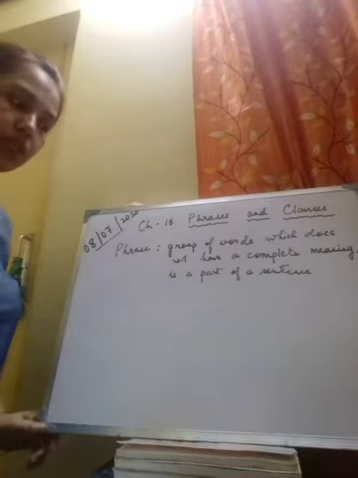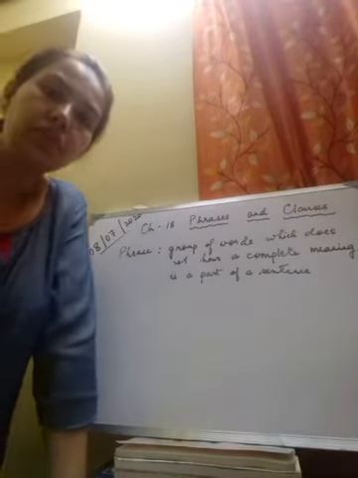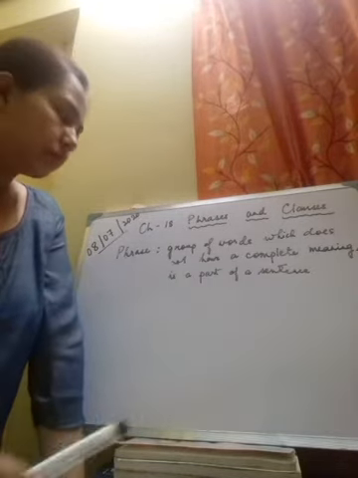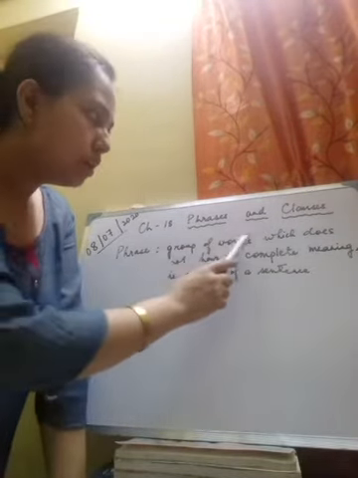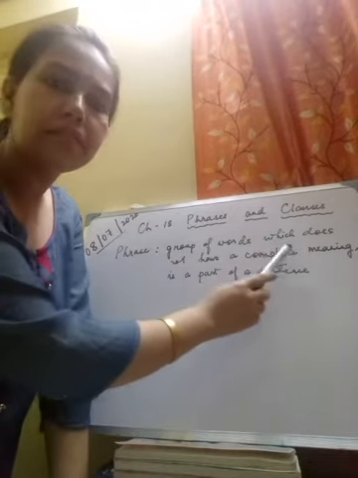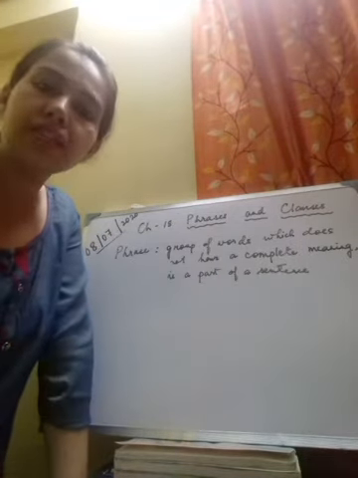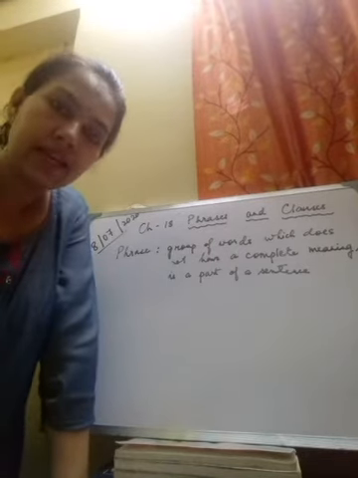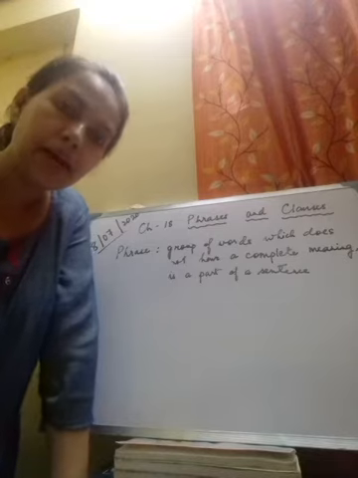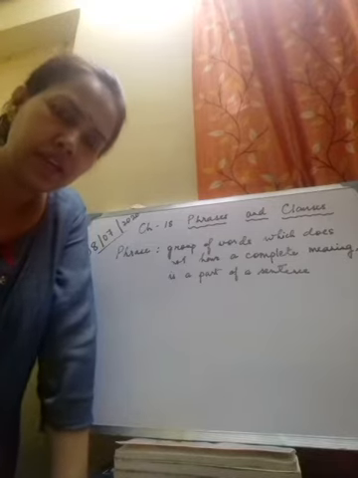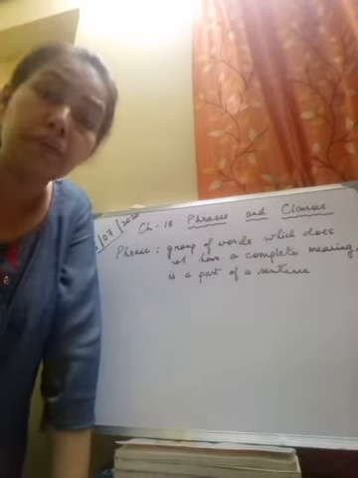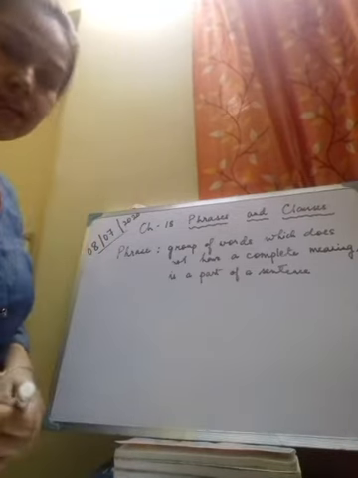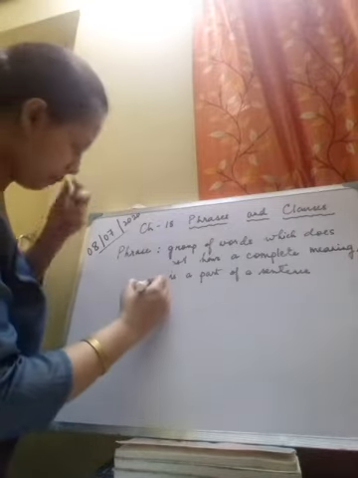Children, first of all, we need to understand the differences between a phrase, a clause and a sentence. What is a phrase? A phrase is a group of words which does not have a complete meaning. It is a part of a sentence. It is made up of a group of words, but it may have some meaning. However, it can never have a complete meaning. Let us take a few examples and understand what a phrase is.